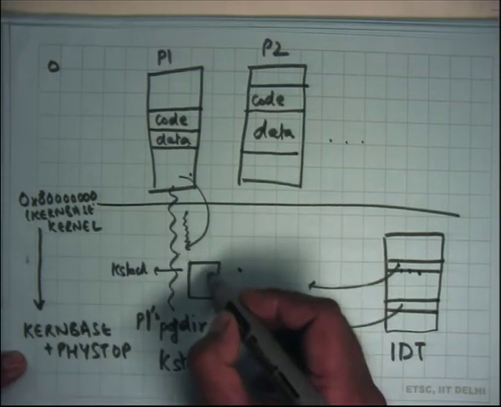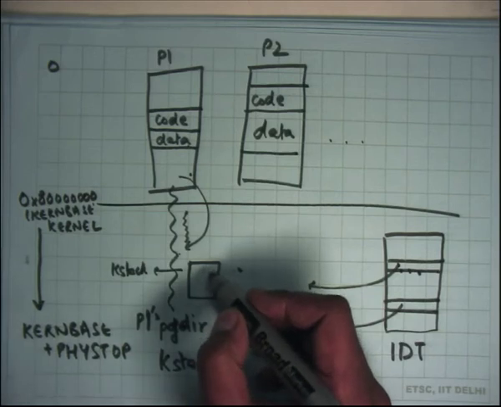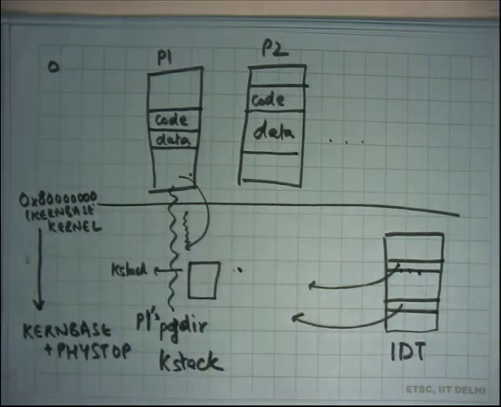The first few registers are saved by the hardware, namely CS, EIP, SS, ESP, EFLAGS, right? The first 5 registers are saved by the hardware, and the next few registers you can save in software, which is how x86 will do it, and this is how most operating systems will do it. It will just say push this register, push that register. Those registers haven't been modified, so the values are still preserved, and you just keep pushing them on the K stack.